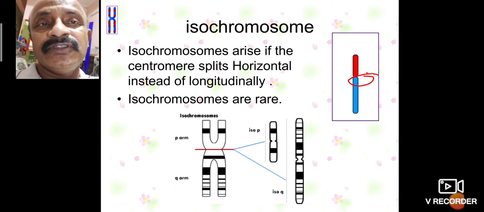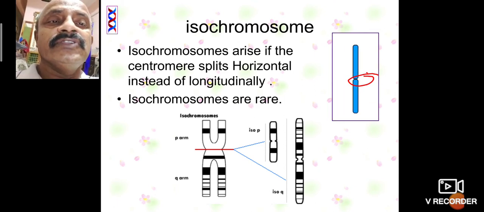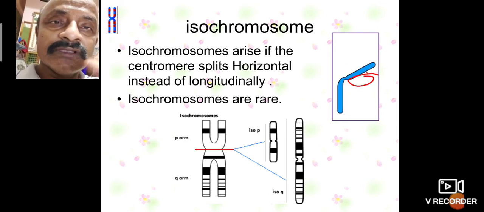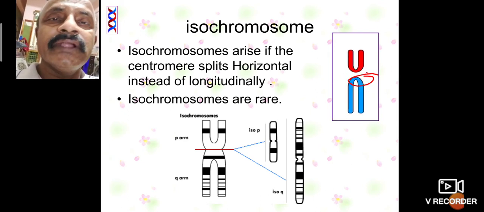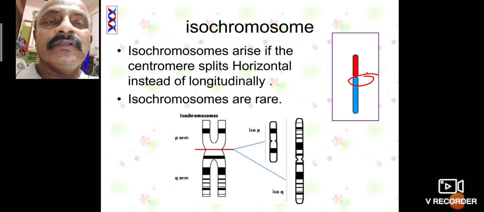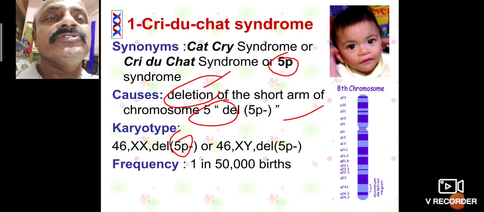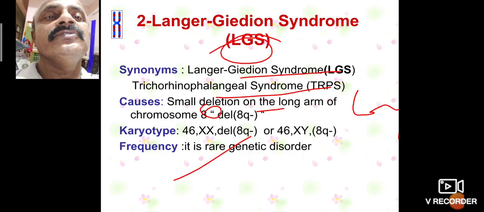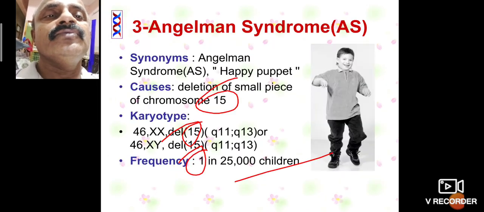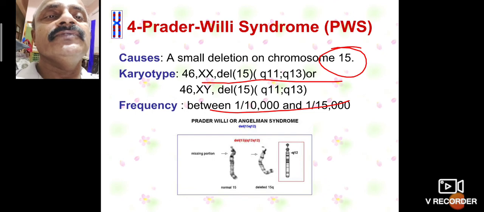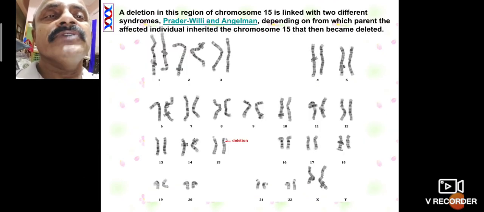Split means it divides horizontally instead of longitudinally. Isochromosomes are important for the clinical features of chromosome abnormalities. There are several types: first one, second one, third one, fourth one.